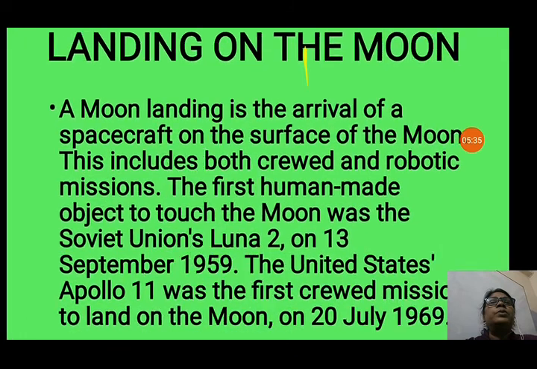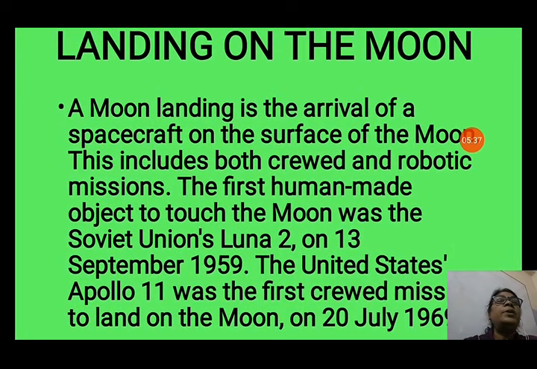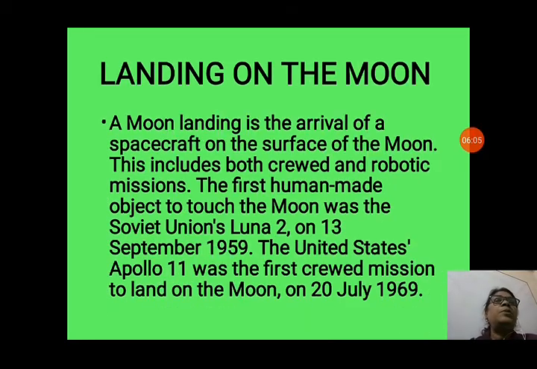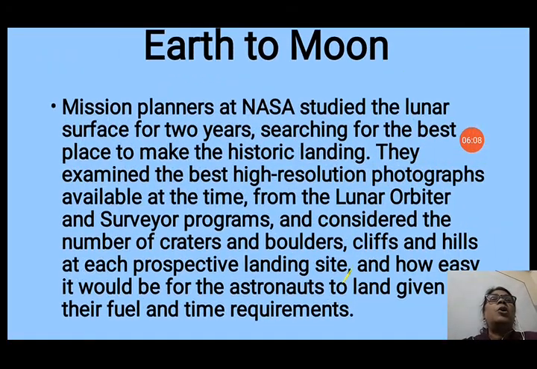Landing on the moon. A moon landing is the arrival of a spacecraft on the surface of the moon. This includes both crewed and robotic missions. So, crewed means people also can go, and it is done by robots also, without people. The first human-made object to touch the moon was the Soviet Union's Luna 2 on 13 September 1959. But the United States' Apollo 11 was the first crewed mission to land on the moon, in July 1969, with all these three persons.